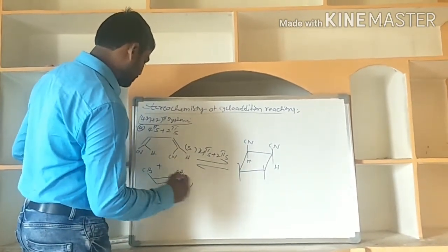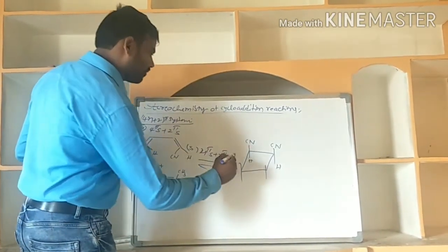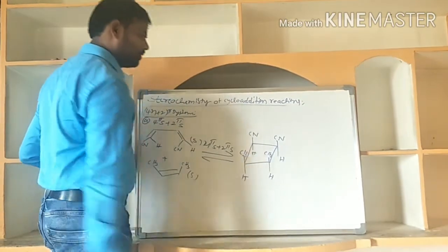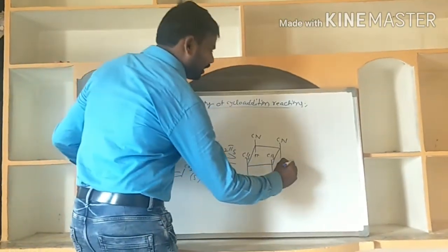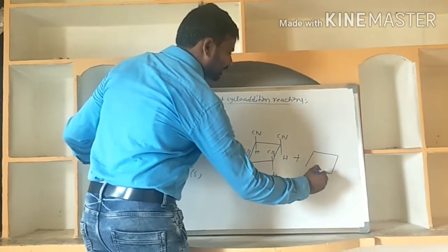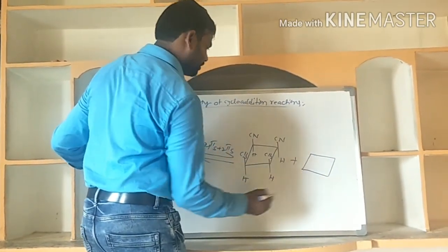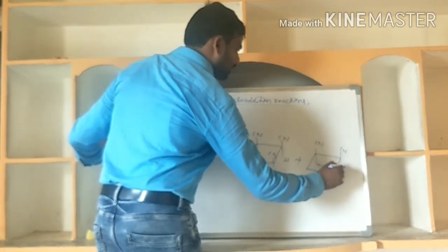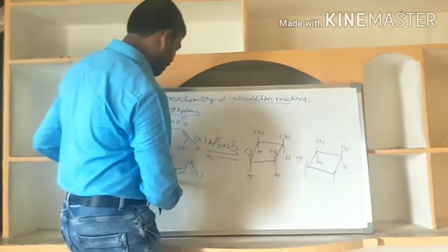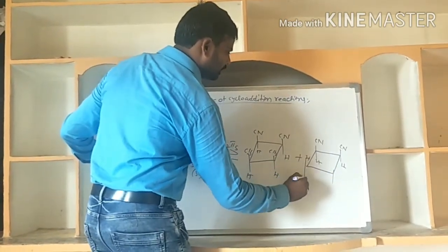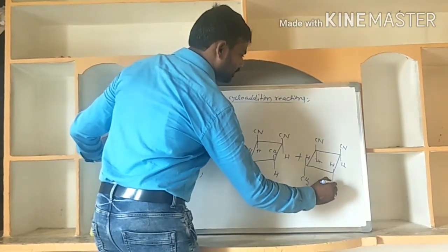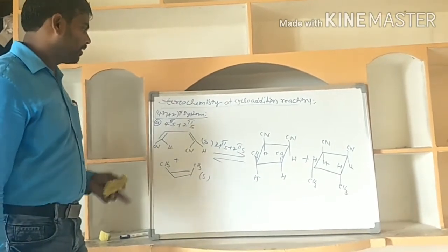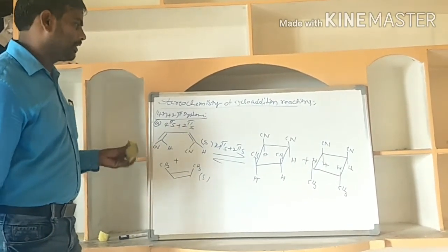Next, here the CH3 and H. Another product is also possible, as we already discussed in the case of 2pi 2pi. So now I am changing the orientation here, H and CH3. Two different products are formed by the supra addition.